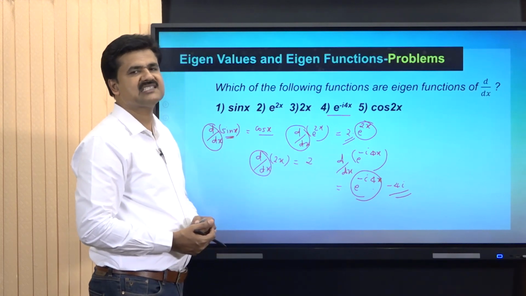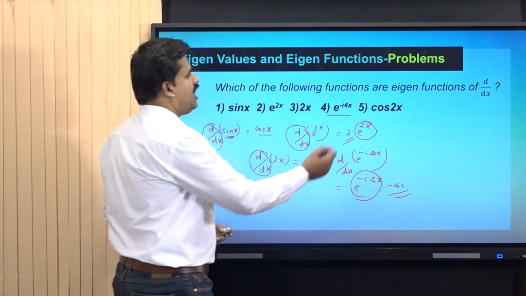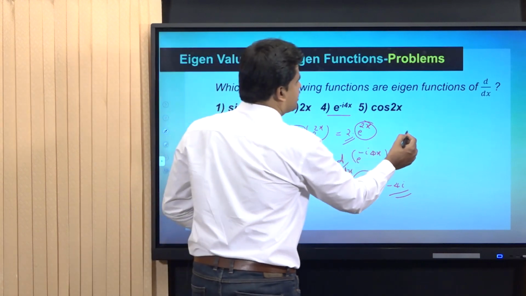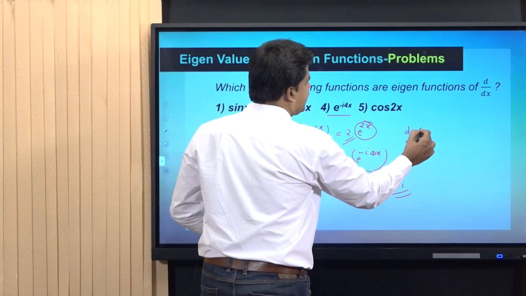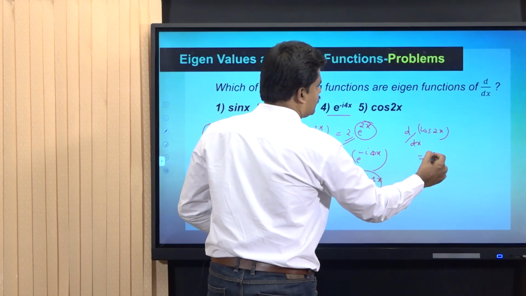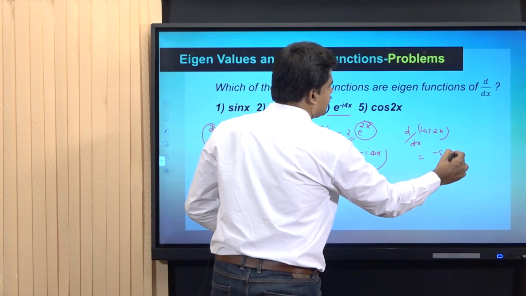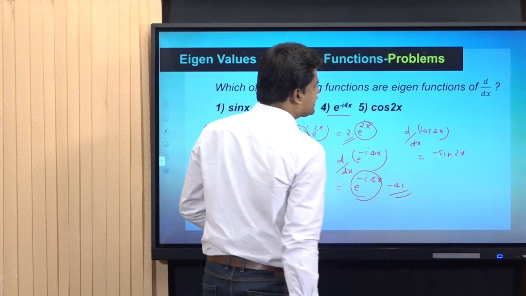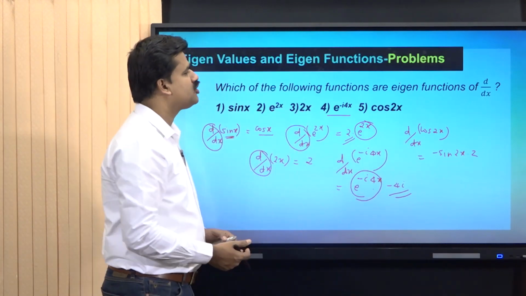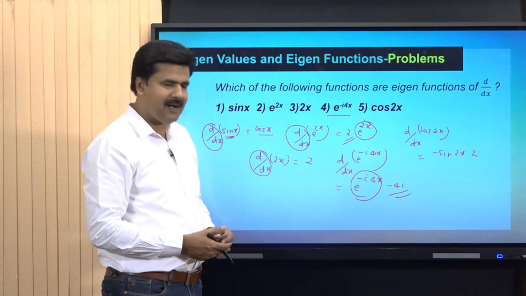And the last function, that is cos 2x. It should be noted that d by dx of cos 2x is equal to minus sin 2x into 2. Here also, I do not get the function back.